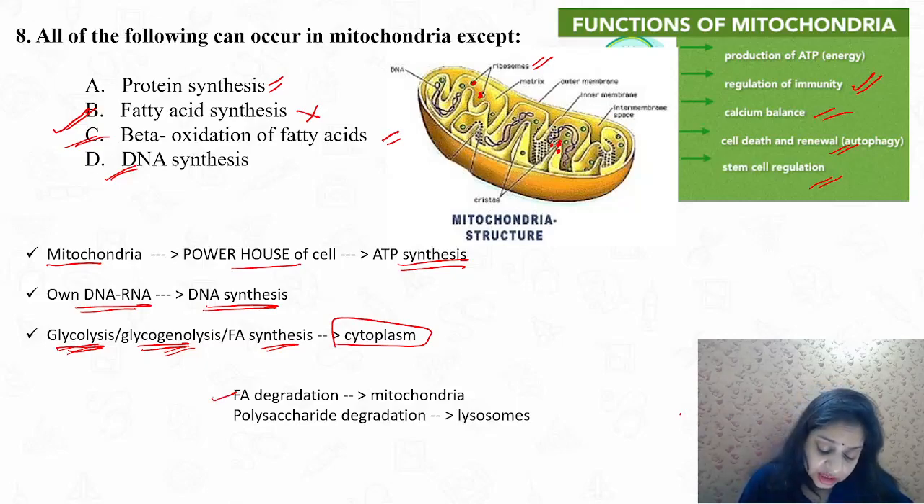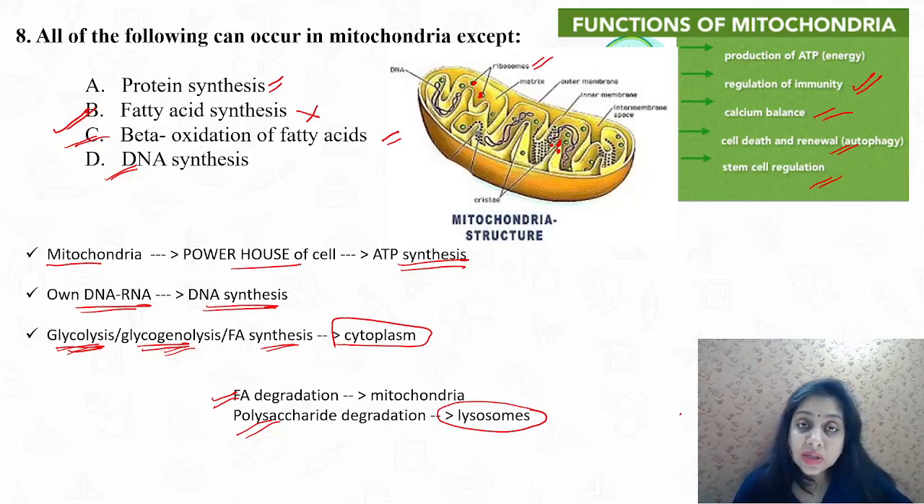Fatty acid degradation happens in the mitochondria. Polysaccharide degradation, whereas, happens in the lysosomes. When we talk about beta oxidation, I have made it very clear for the beta oxidation of fatty acids: the smaller ones can be degraded in the mitochondria, but if you have very long chain fatty acids, then the degradation is done in the lysosomes, not in the mitochondria.